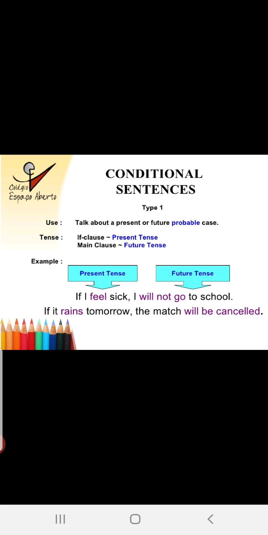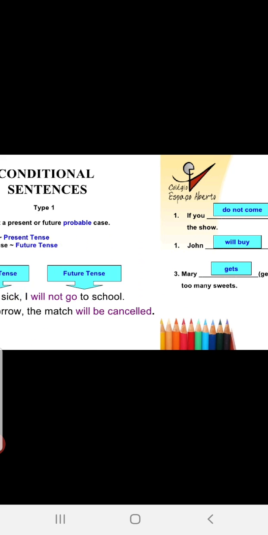Present tense is implied for future tense. The condition which is persisting in present tense is affecting your future also. If I feel sick, meaning if I am not keeping well, then I will not come to school tomorrow. If it rains tomorrow, the match will be cancelled. Same again. If the situation happens in present, then in future the match will be cancelled.